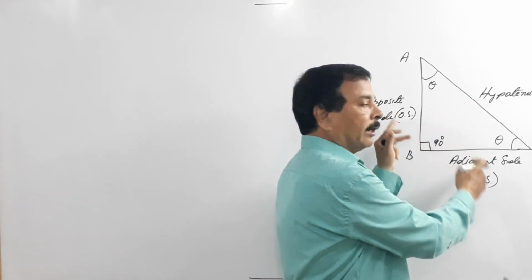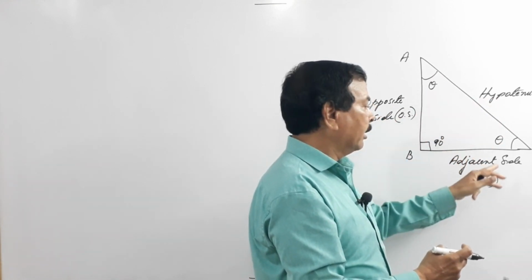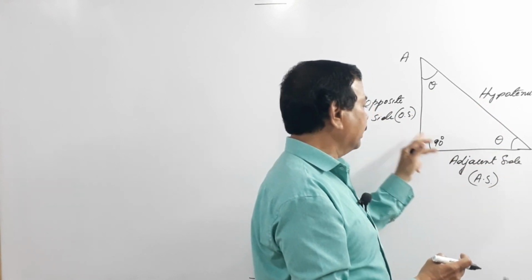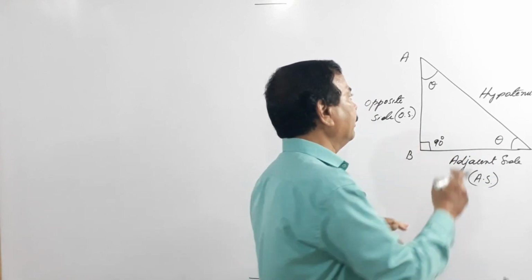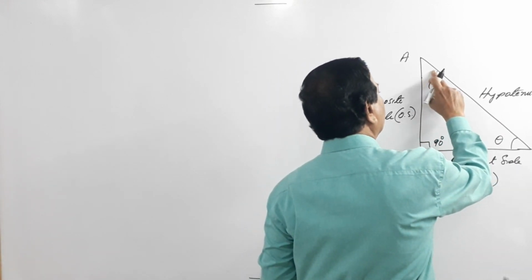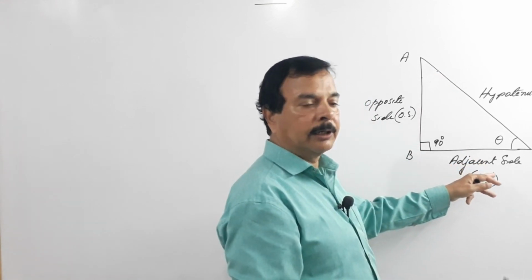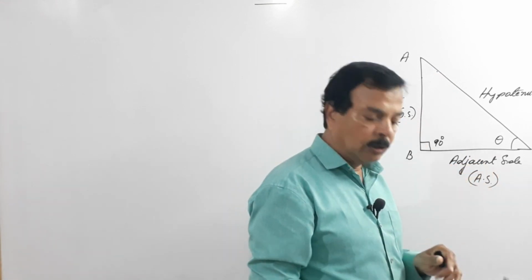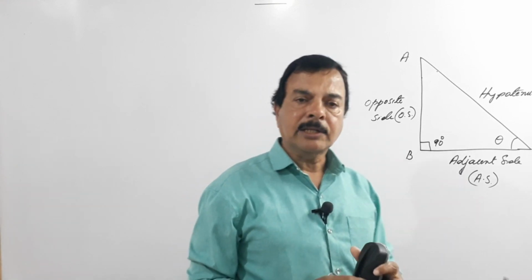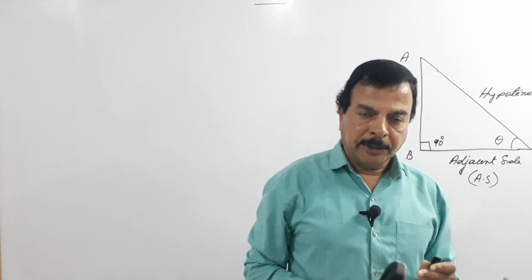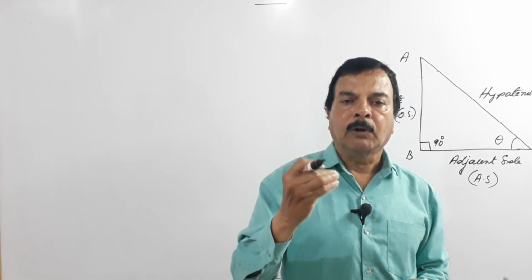So the sides will change. If this is theta, this will be the opposite side and adjacent. If this is theta, this becomes opposite and this becomes adjacent. So let me not confuse you. I will select angle C as the acute angle theta. Now, after learning this, let us know what the different trigonometric ratios are. We will take it one by one and learn what they are.